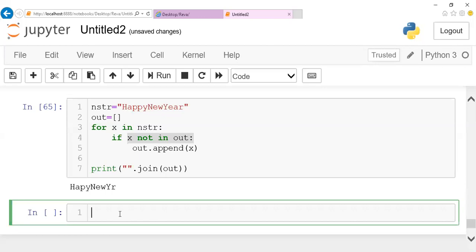So let us solve this question, okay? Just give me a minute. Problem statement 2.